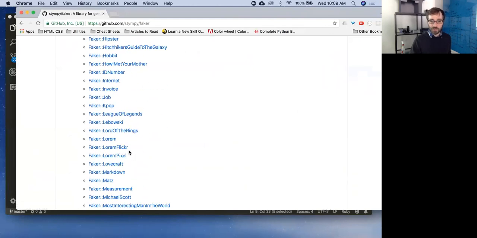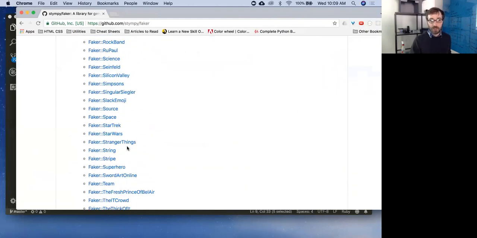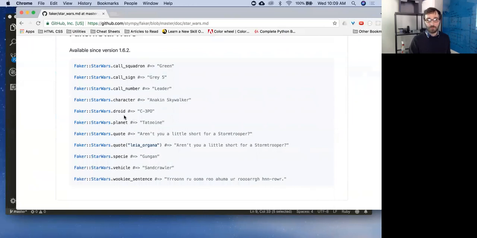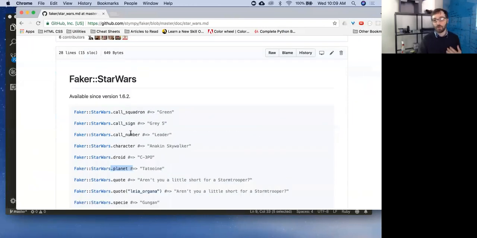I'm sure there is a Simpsons one down here, Star Trek, etc. And if you click on one of these, like Star Wars, I can get a droid name, I can get planet names, etc. Again, this will just randomly generate data for you based on whatever category you give it.